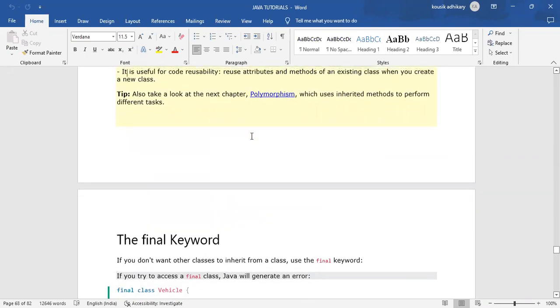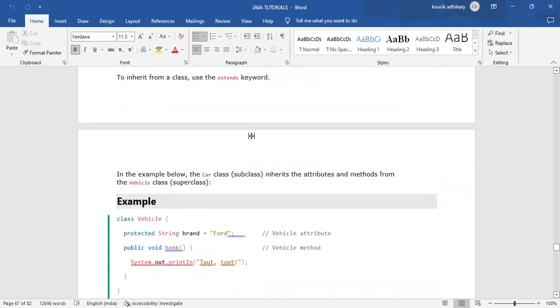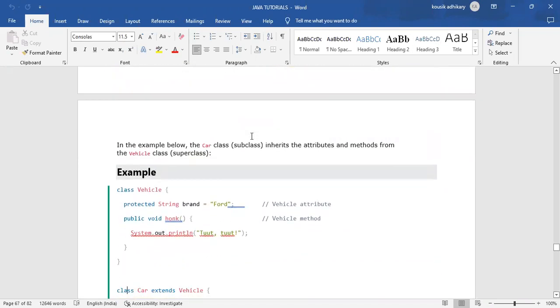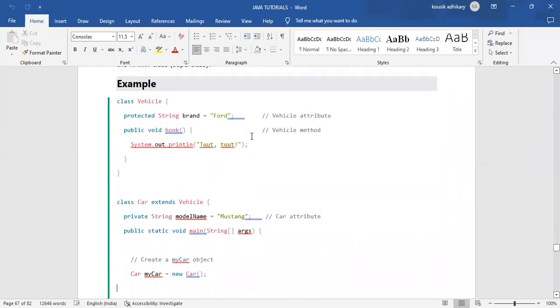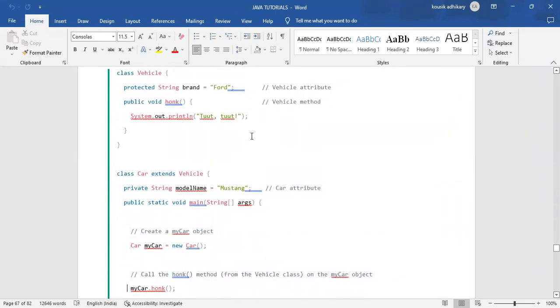Okay, so anyone wants to note down that code? Everyone please note down that code.